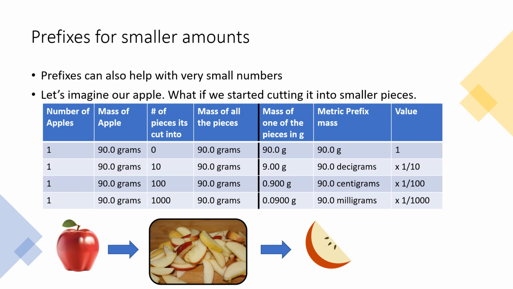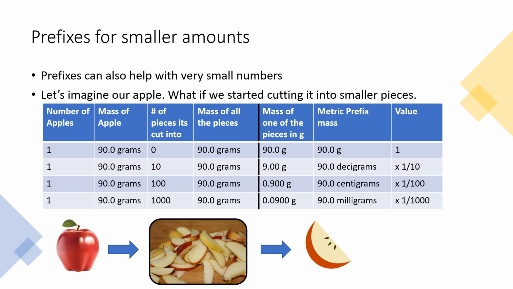So instead of saying 9 grams, what we could do is add a prefix. So in the next column, the metric prefix for the mass is 90 decigrams. So we're keeping that number, 90. Deci is the prefix that means 1/10. So we're dealing with 1/10 of our apple. So we have 1/10 of the grams, which kind of makes sense, right? So we have 90.0 decigrams. So deci means 1/10.